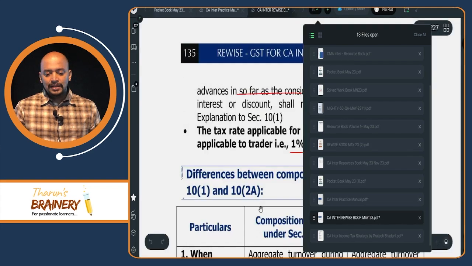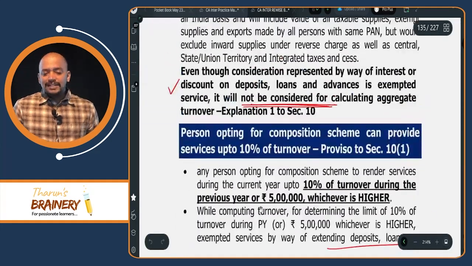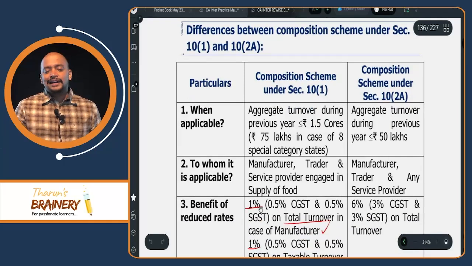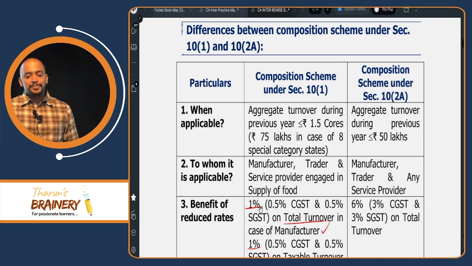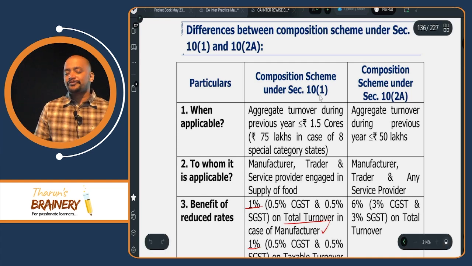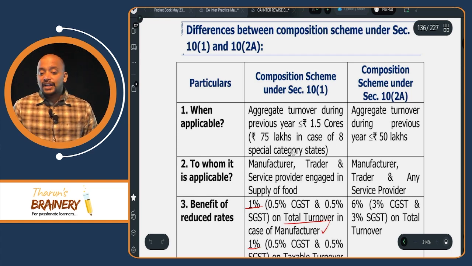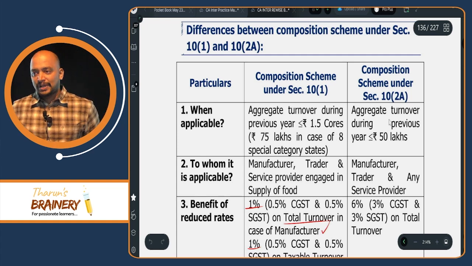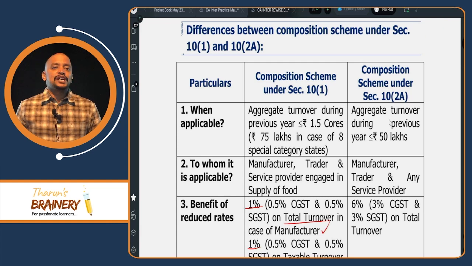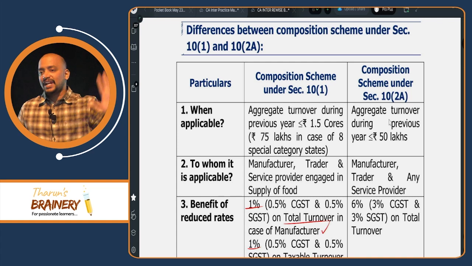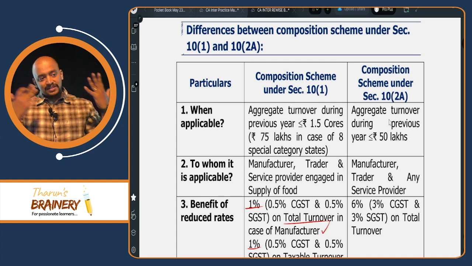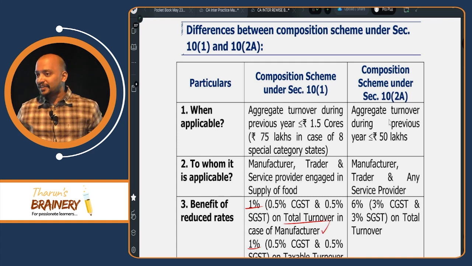Okay. Next, differences between 10.1 and 10.2a. So first of all, when 10.1 will be applicable, if aggregate turnover during previous year does not exceed 1.5 crores, in case of 8 states it is 75 lakhs. But 10.2a composition scheme is applicable if aggregate turnover during the previous year does not exceed 50 lakhs. All states it is 50 lakhs only. Even for those 8 states or other states also 50 lakhs.